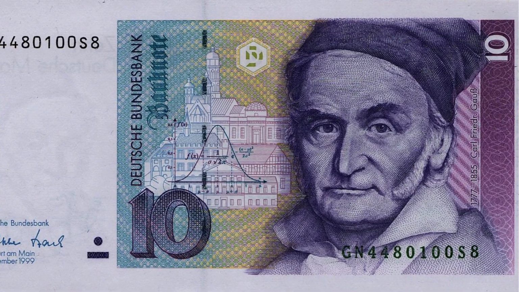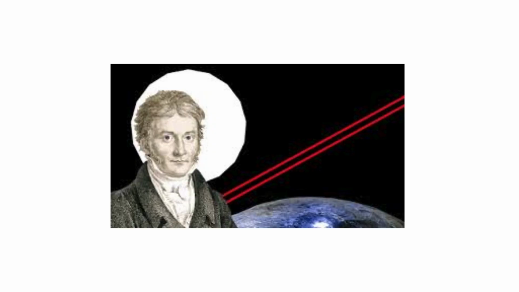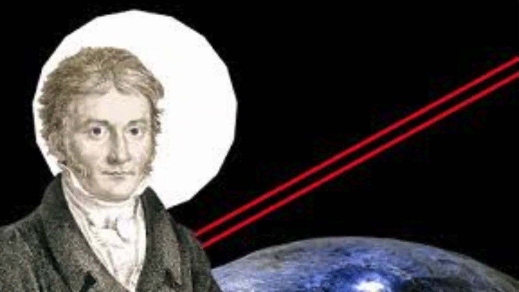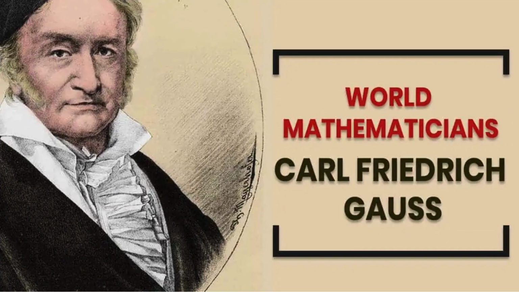cryptography today. The fundamental theorem of algebra. Gauss proved that every polynomial equation has at least one complex root. His elegant proof reshaped algebra and analysis. Gaussian distribution, or the bell curve, the famous bell curve. In statistics, he developed the normal distribution, the bell curve, now essential in probability, data science, and social sciences.